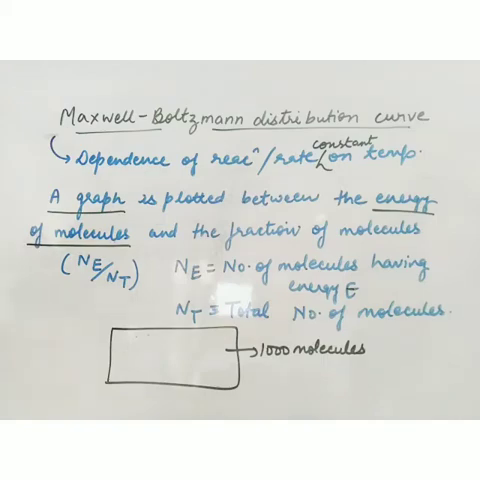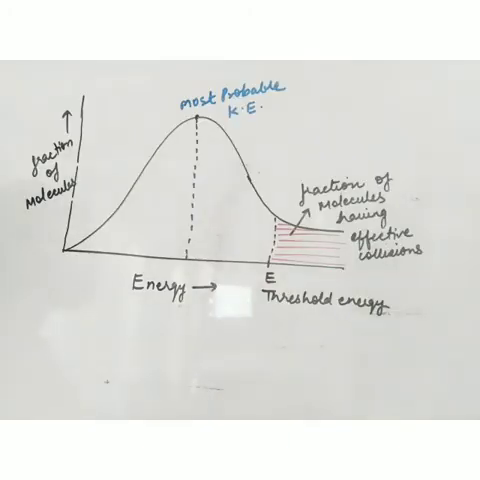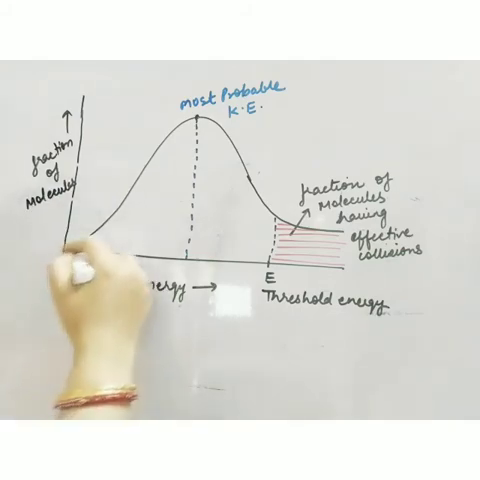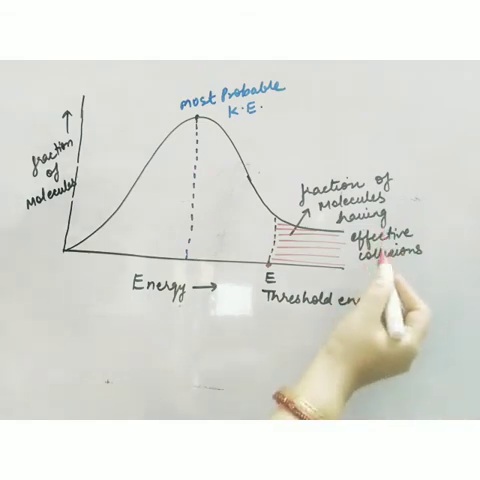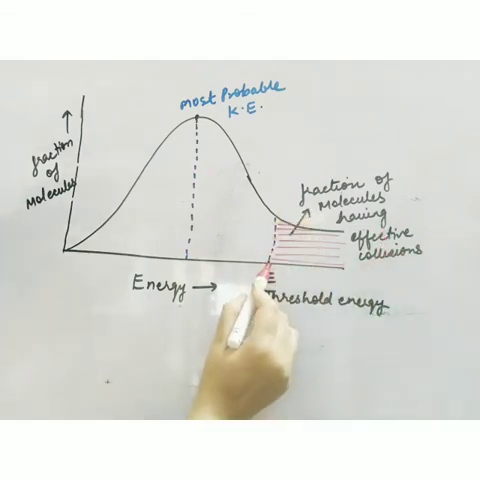So what did he do? He studied the behavior of molecules, which molecules have which energy, and he plotted a graph. So now we have to discuss this graph. This is the distribution curve. You can see here the fraction of molecules and here the energy. Now the graph is like this. This is the threshold energy. For a reaction to occur, or for an effective collision, the molecule must have this much energy.